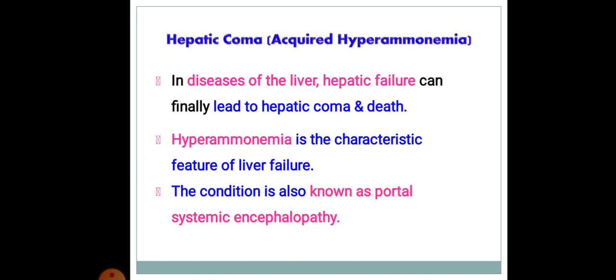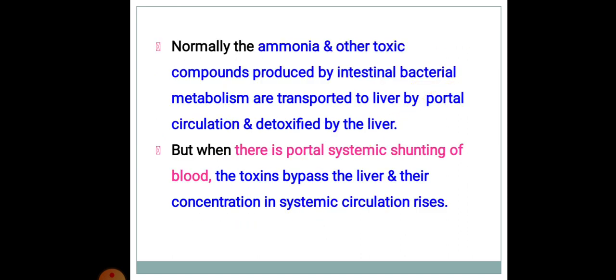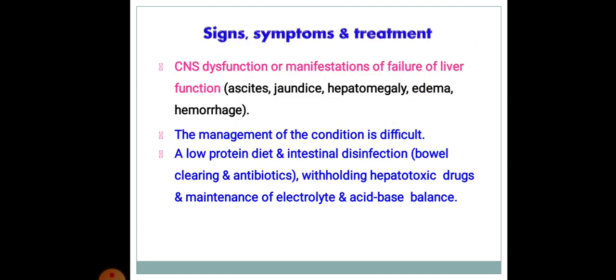Hepatic coma, acquired hyperammonemia. In diseases of the liver, hepatic failure can finally lead to hepatic coma and death. Hyperammonemia is the characteristic feature of liver failure. The condition is also known as portal systemic encephalopathy. Normally, the ammonia and other toxic compounds produced by intestinal bacterial metabolism are transported to the liver by portal circulation and detoxified by the liver. But when there is portal systemic shunting of blood, the toxins bypass the liver and their concentration in systemic circulation rises.